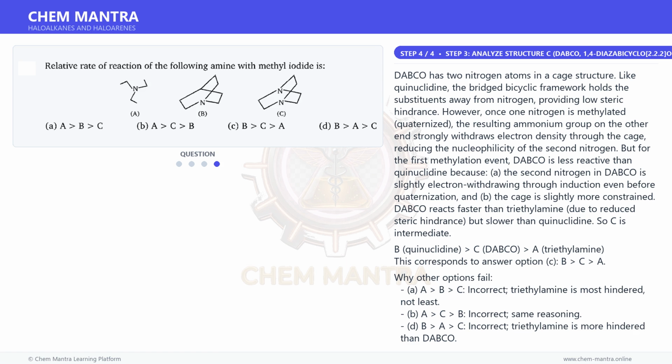Why other options fail? A. ABC, incorrect, triethylamine is most hindered, not least. B. ACB, incorrect, same reasoning. D. BAC, incorrect, triethylamine is more hindered than DABCO.